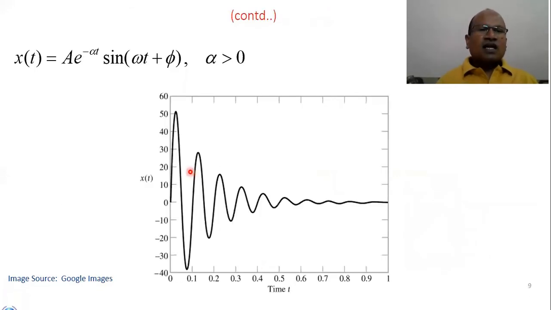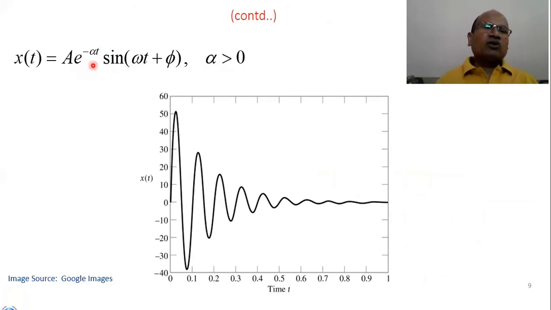Next, this is another type of signal. We can say exponential and sinusoidal, both are combined. So we are writing A e to the power minus alpha t sine(omega t plus phi), where alpha is greater than 0.